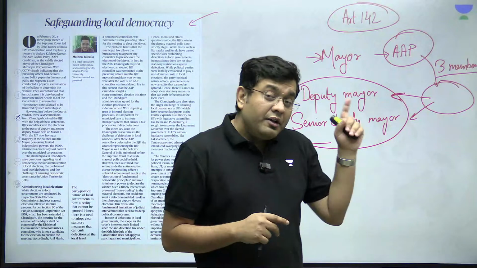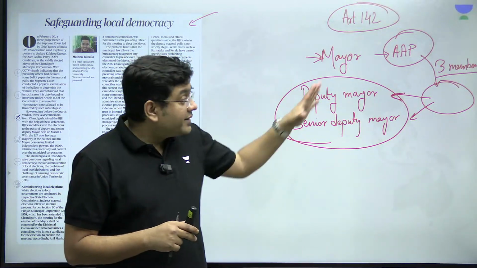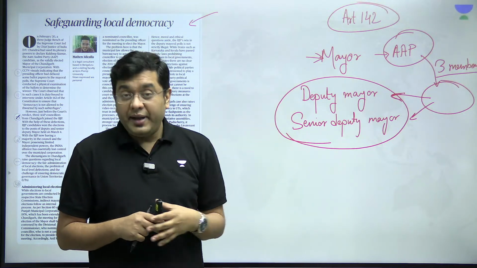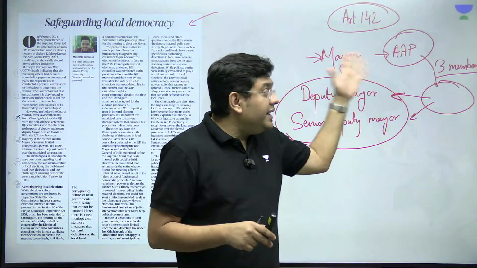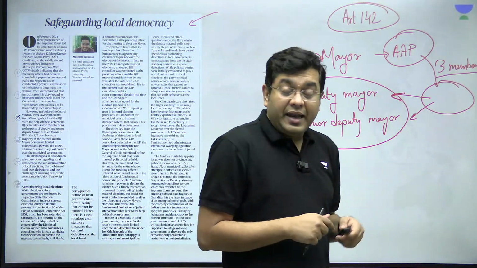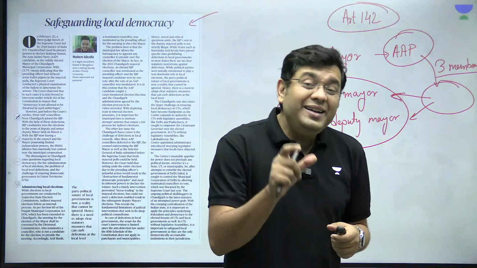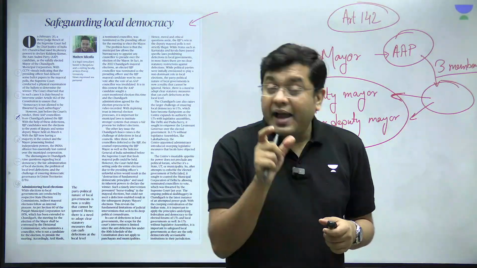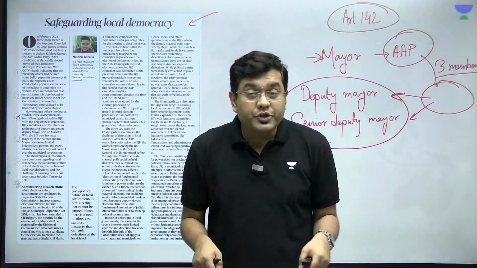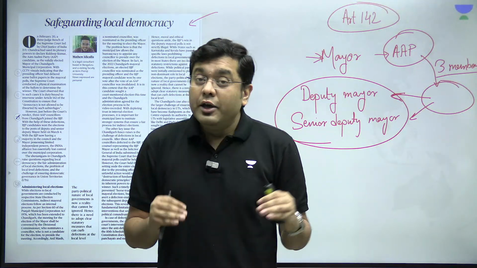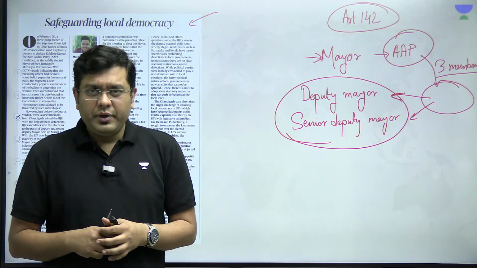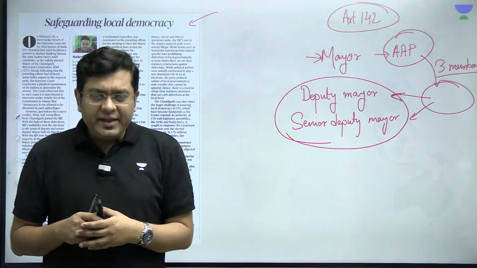Now, when this happens, this is something which cannot take place in the case of Rajya Sabha or Lok Sabha elections, because then the anti-defection law will kick in. But when it comes to the local elections and the local corporations, the anti-defection law is not active here. Its provisions are not valid for local body elections. As a result of that, what happens? You have people frequently switching sides.